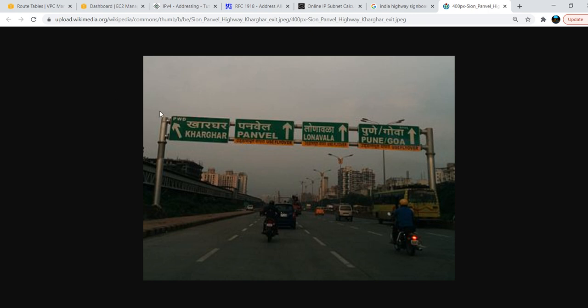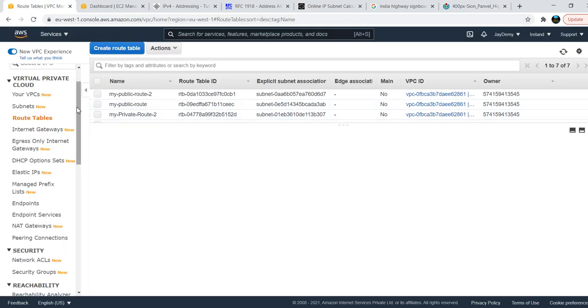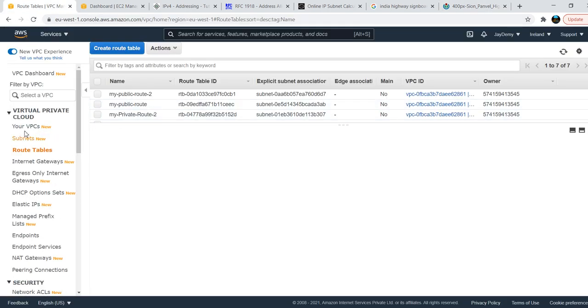If you check this route, you will go this way. If you take this one, you will go to Panvel. If you take this way, Lonavala, you will go like this. They are defining which route you need to take to reach your destination. In the same way, we will tell my subnets, with the help of routing tables, where you are and what your destination is.